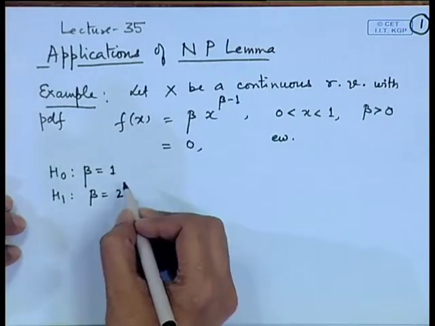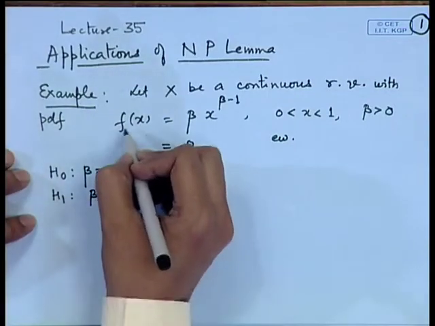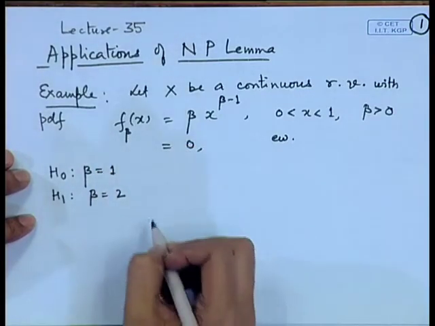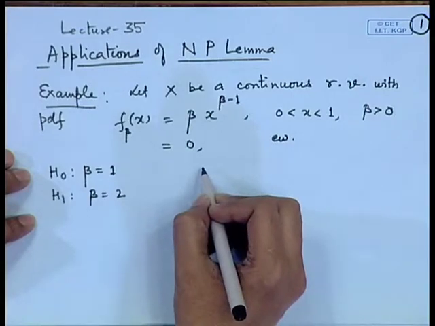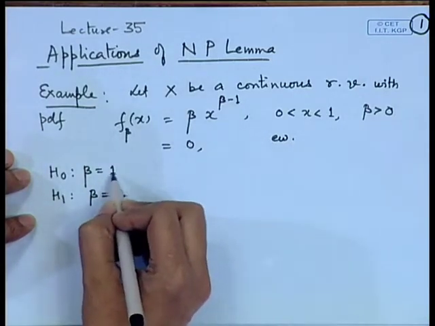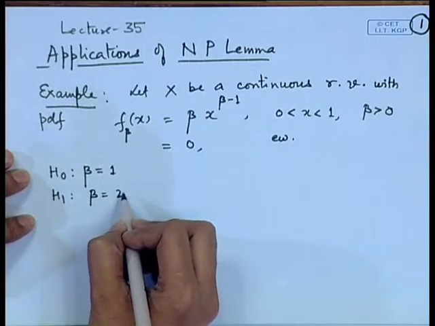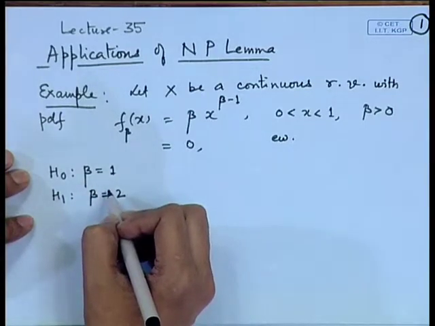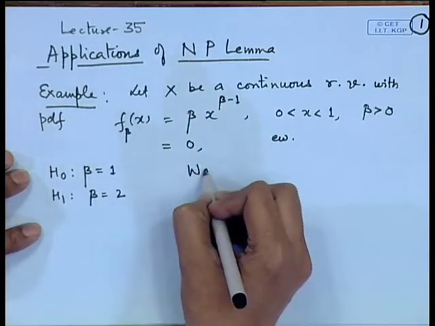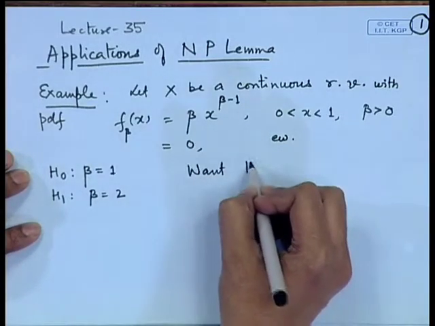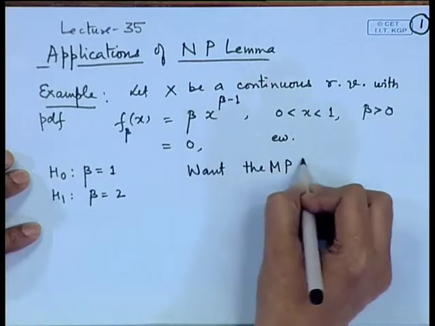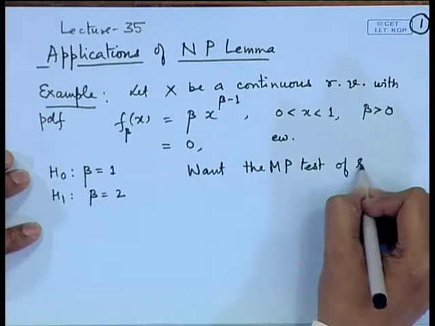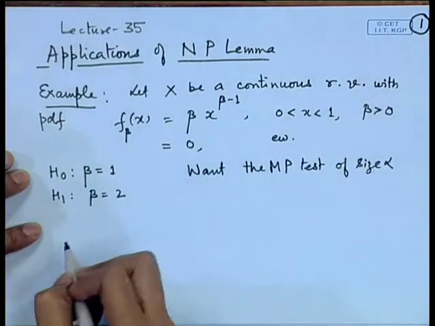Here, this is f beta, the density is dependent upon the parameter beta. So, we are interested to test whether beta is equal to 1 or beta is equal to 2. Now, you can see here that both of these are simple hypotheses. So, if we want the most powerful test, then we can make use of the Neyman-Pearson lemma. We want the most powerful test of size, say, alpha, or level alpha.